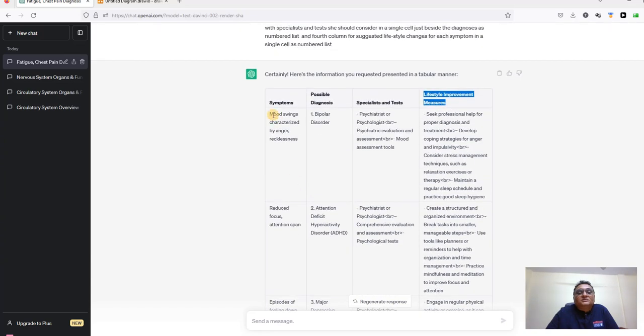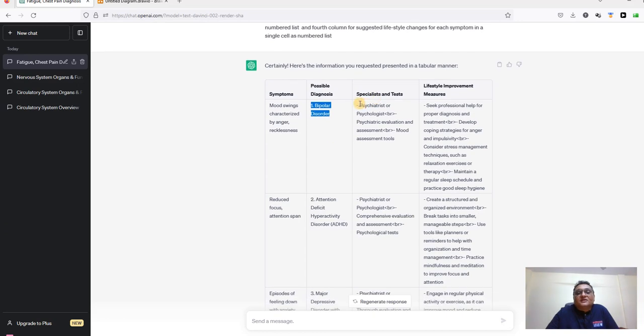Now, symptoms: mood swings characterized by anger and recklessness. Then bipolar disorder is one possible diagnosis, and a psychiatrist she should see.